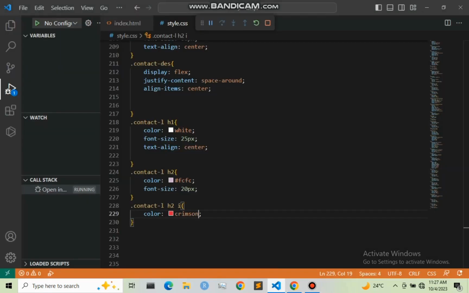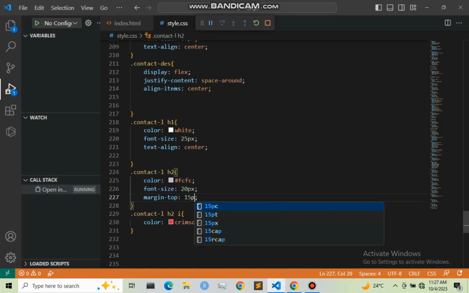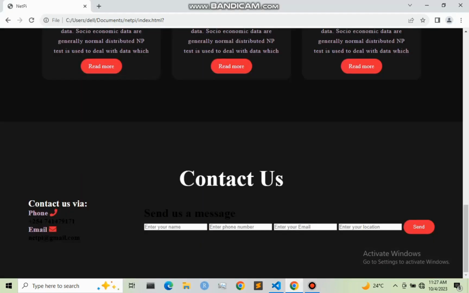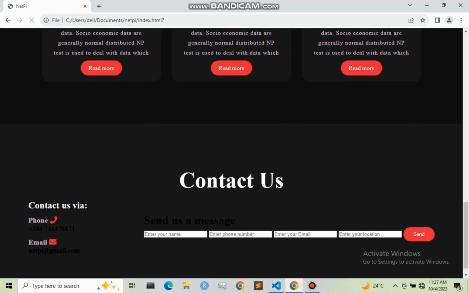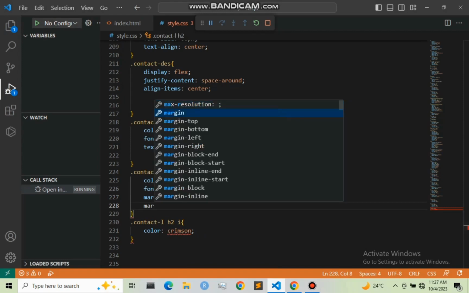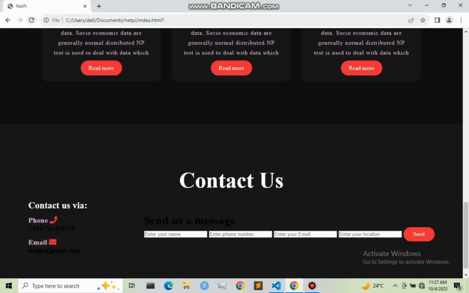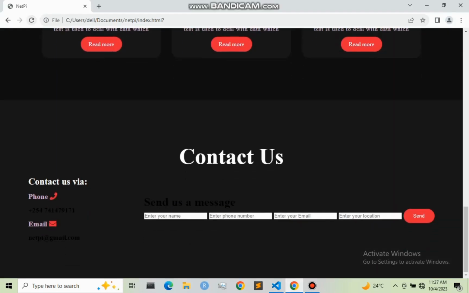So I'm going to say margin-top to be 15 pixel, and I guess that is it. So we have it right here, and also you can give margin-bottom to be 15 pixel. Let me save this and refresh our web page. So we have it like this.